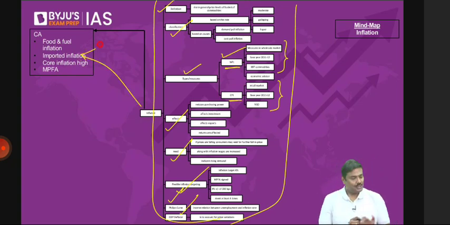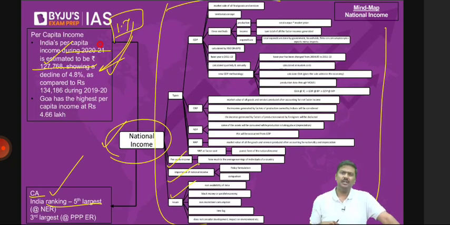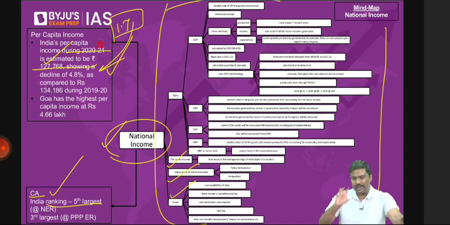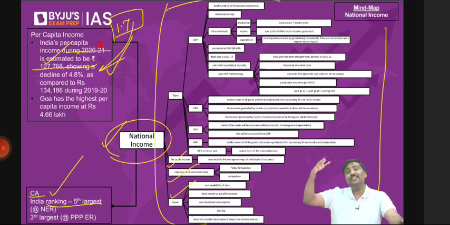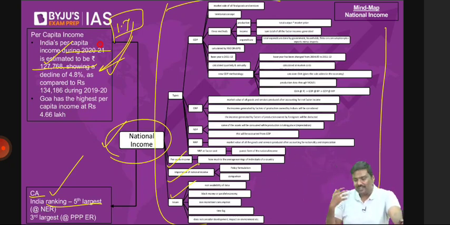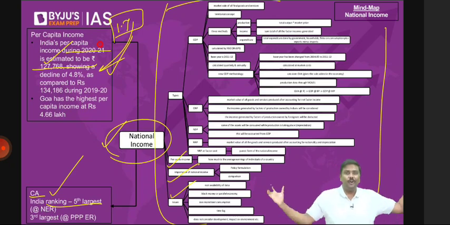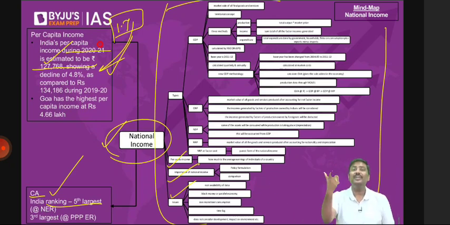My recommendation is prepare mind maps for every chapter like this. I know initially it is difficult. Maybe it will take 2 or 3 days for you to sit and thoroughly make a mind map. But trust me, after that you'll start enjoying the revision process, because you have compressed 24 classes into units that you can revise in 20 minutes each. So this is what I would recommend to make the process of preparation in Indian economy very, very simple.